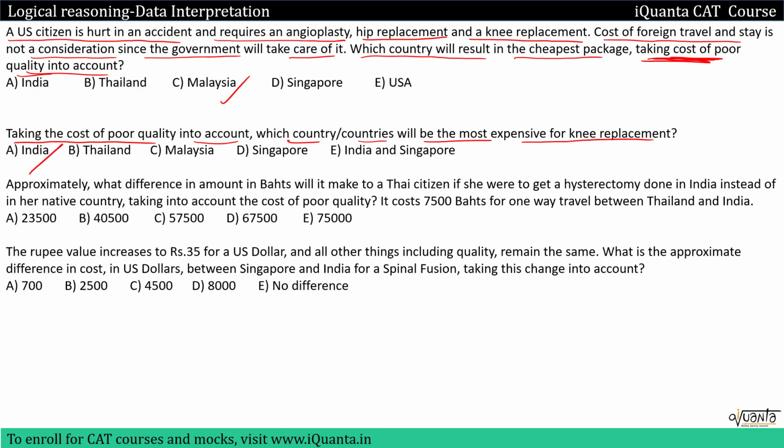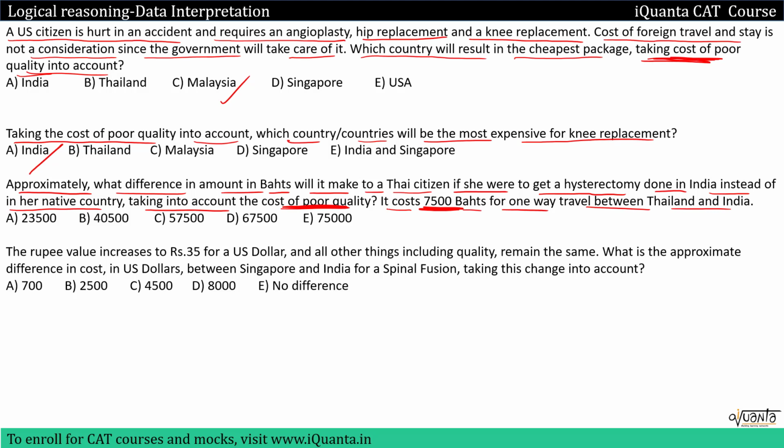Let's try to solve the third question now. Approximately what difference in amount in bahts will it make to a Thai citizen if she were to get a hysterectomy done in India instead of in her native country, taking into account the cost of poor quality? It costs 7500 bahts for one-way travel between Thailand and India. So we have to consider the cost for traveling as well, and the cost of poor quality, and then hysterectomy in India.